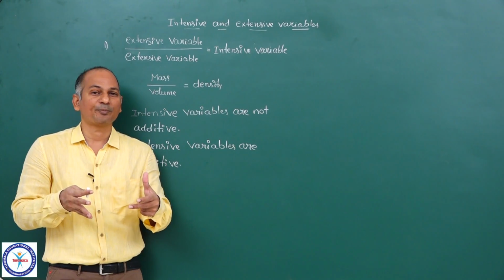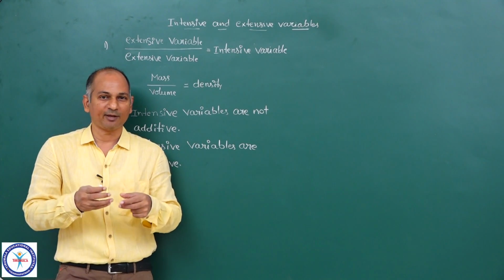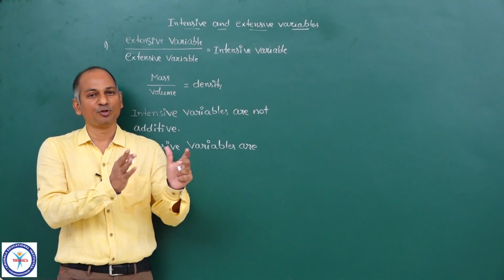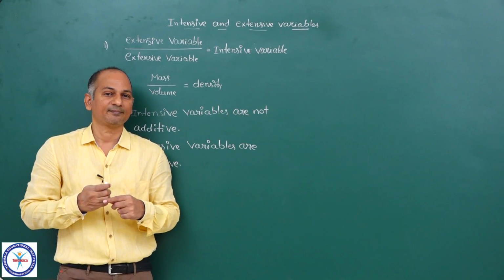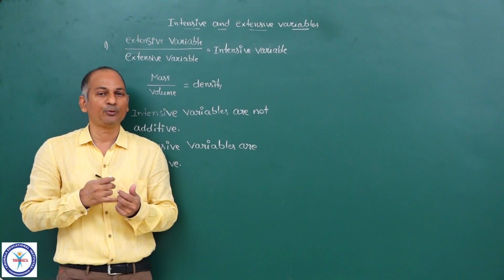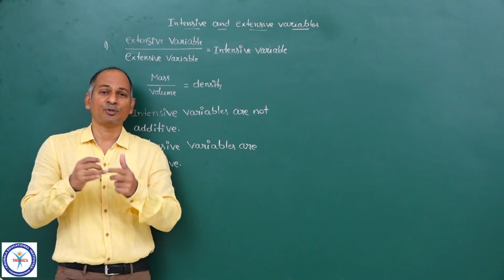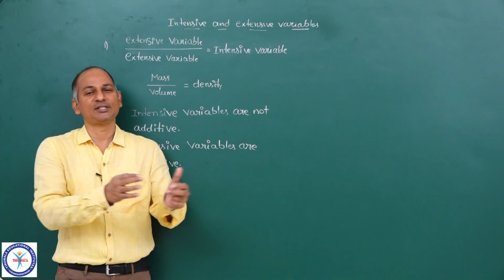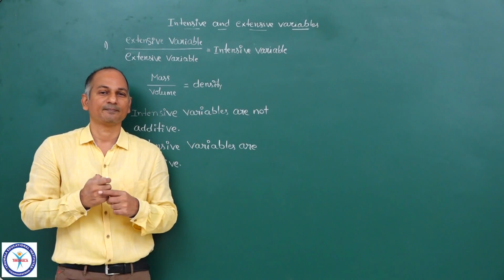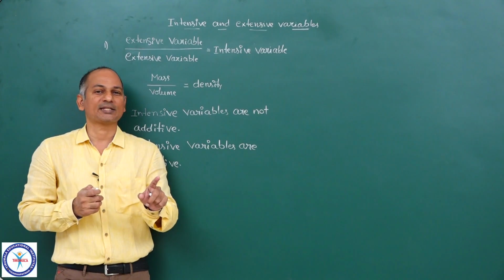So extensive properties can be added. Now again, suppose you have two solutions A and B. Now you mix them, you will get a mixture. The volume of the mixture is equal to volume of A plus volume of B. So mass is additive, volume is additive, moles are additive. Suppose you mix the same A and B to get a mixture. Moles of the mixture is equal to moles of A plus moles of B. So extensive properties can be added. Intensive properties cannot be added.